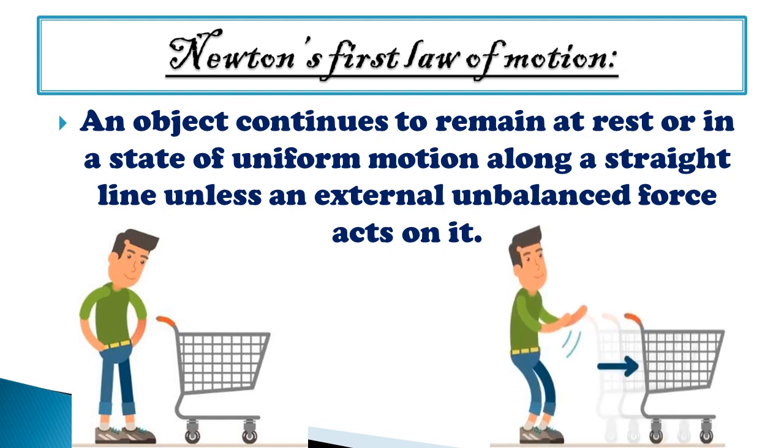But in the next picture we see that a boy is applying some force on the basket, and then only the basket is able to move. So in the first condition the basket is at rest, and in the next condition the basket is in motion. So an unbalanced force is applied, that's why the basket is able to move along a straight line.